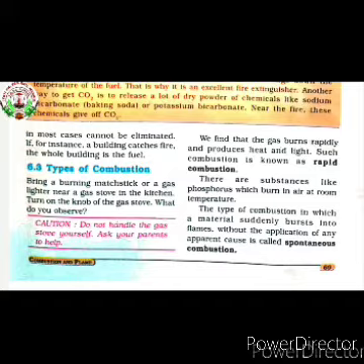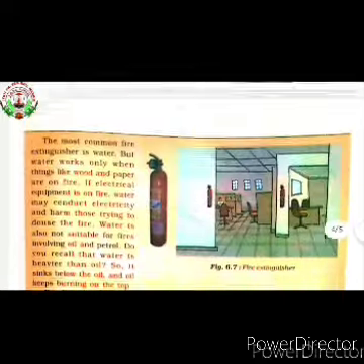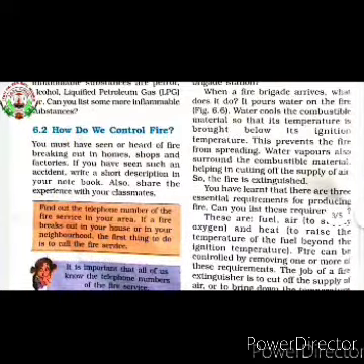Now we will move to the next topic: how we control the fire. We can control the fire by breaking the contact of the combustible substance with the fire, then stopping the supply of the supporter of combustion, that is, air, which is necessary for supporting the combustion.